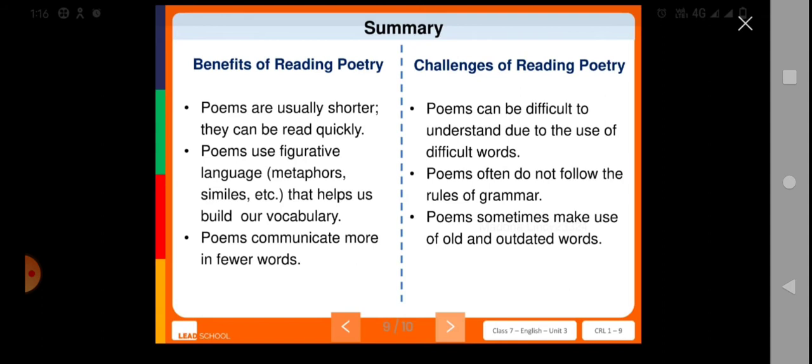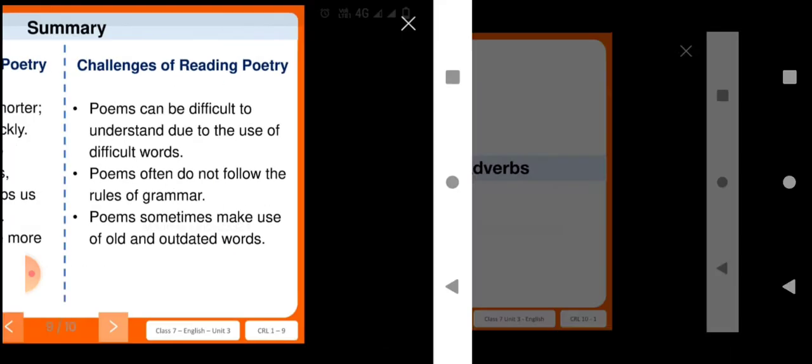Poems communicate more in fewer words. Then the challenges of reading poetry: poems can be difficult to understand due to difficult words, poems often do not follow grammar rules, and poems sometimes make use of old and outdated words.